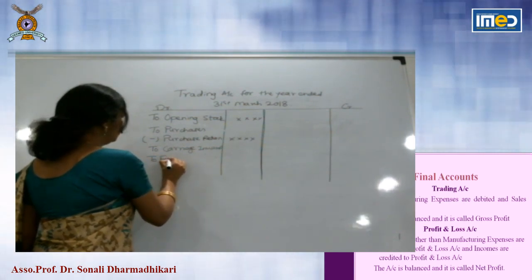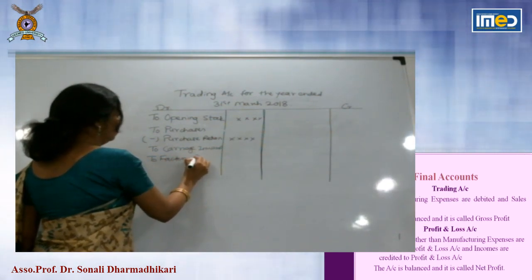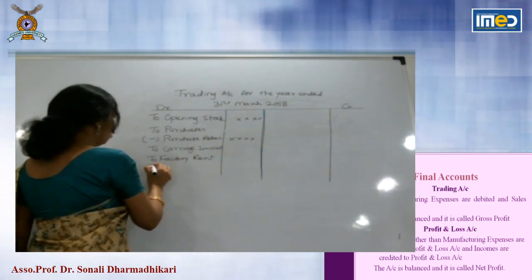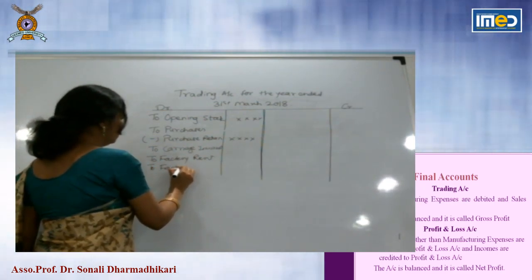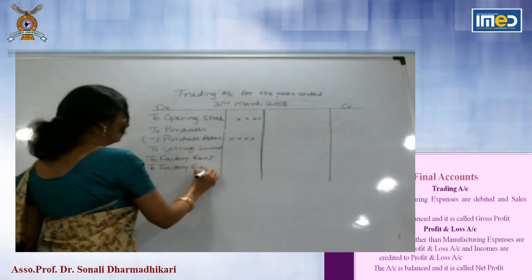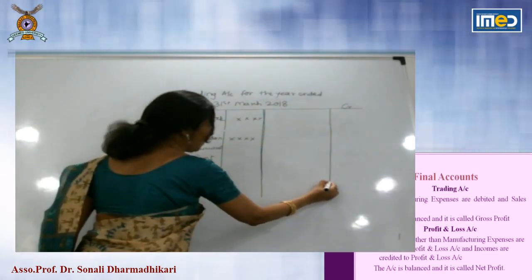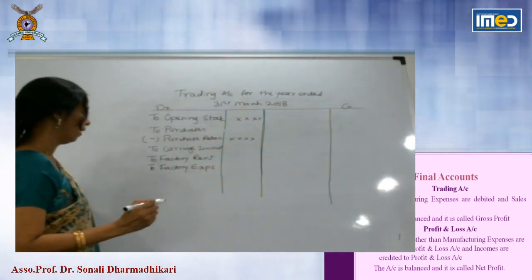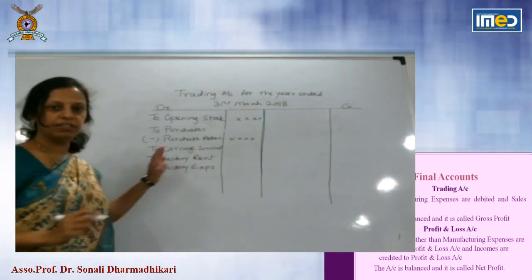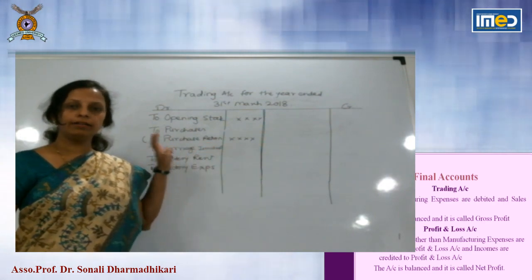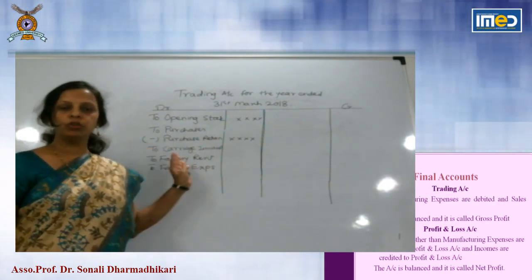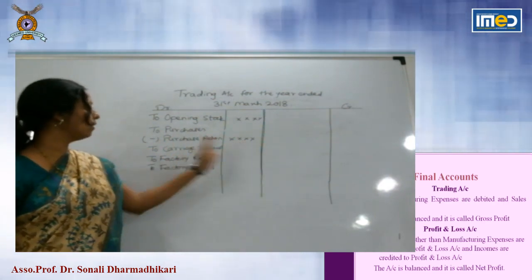To factory rent, to all factory expenses, etc. So whatever are other expenses related to manufacturing of goods are debited.